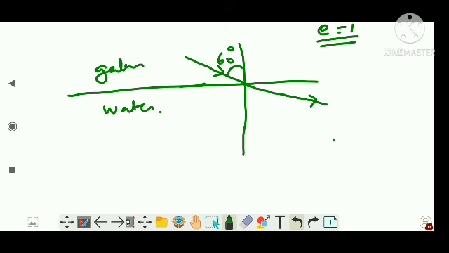If the refractive index of water, that is this one, is 1.33, and that of the glass is given as 1.50. Let's say this is n1 and this is n2. You are asked what is the angle of refraction, that is, you are asked this angle. How would you do it? Again, n1 sine of the incident angle.